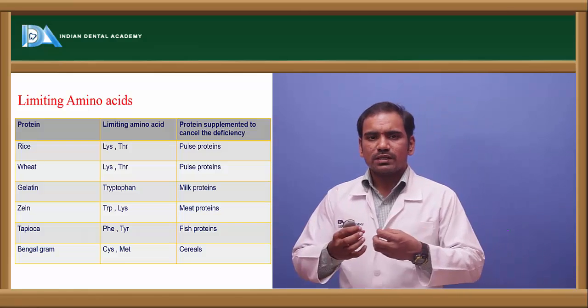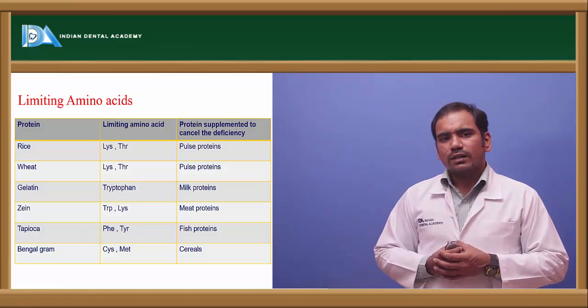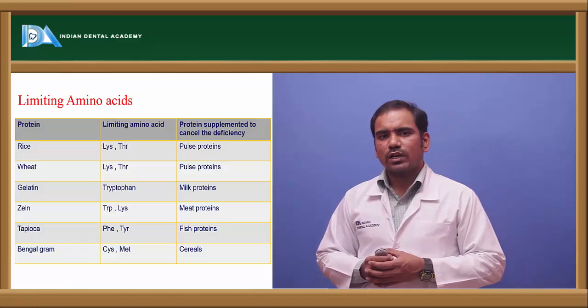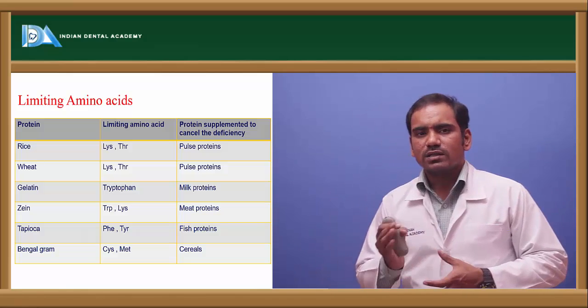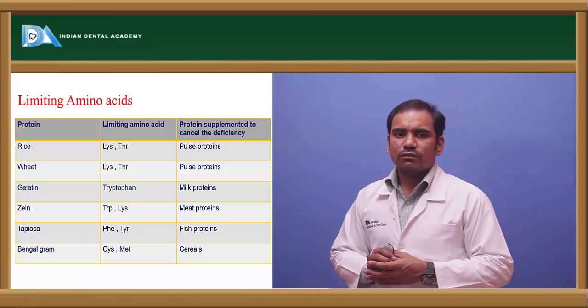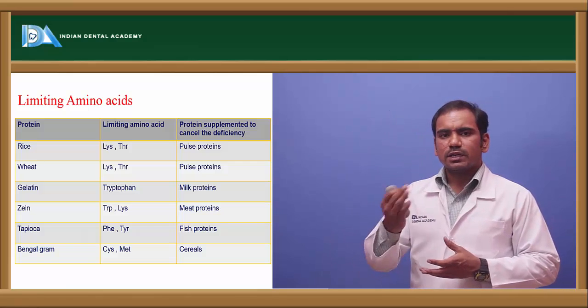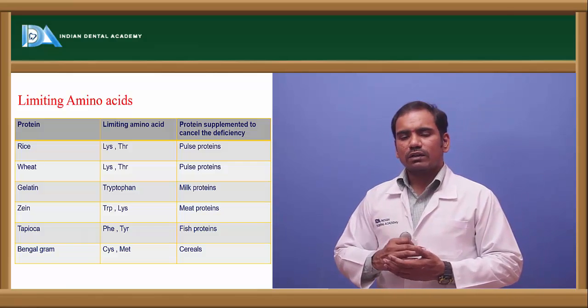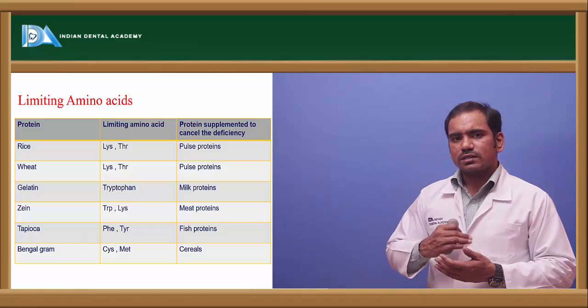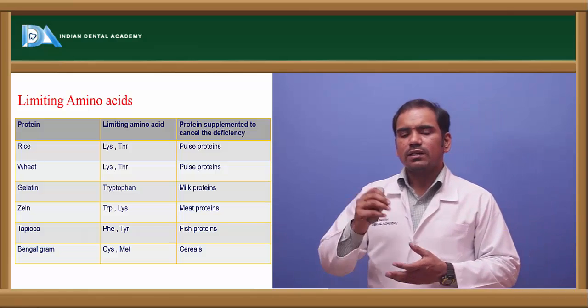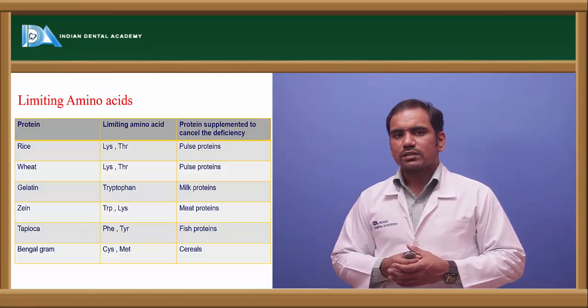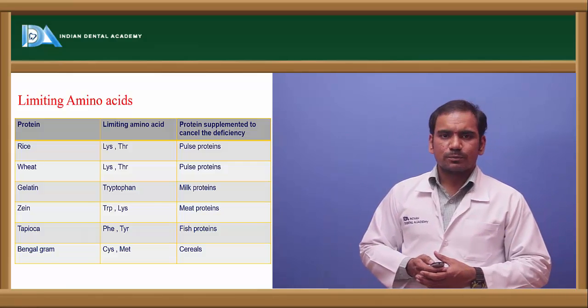So when you take pulses and cereals, the rice and dal combination is nothing but you are overcoming the deficiency of essential amino acids. Whatever is deficient in pulses is present in the cereals, and whatever limiting amino acid is in cereals is present in the pulses. So that is about the limiting amino acids.